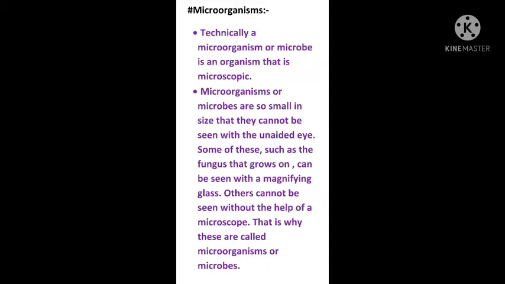Some of these, such as the fungus that grows on bread, can be seen with the magnifying glass. Only the growing fungus can be visible with the magnifying glass. All are microscopic organisms. Others cannot be seen without the help of the microscope. That is why these are known as microorganisms or microbes, because they are very minute organisms which we can't see with our unaided eye.